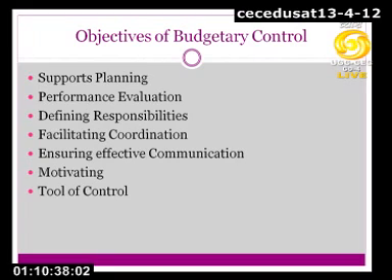Planning, we all know, is something which evolves around the objective of the organization. So how does this budgetary control system support planning? We need to know how it does that. Whenever we make a budget, the budgets are prepared with the help of a forecast or the estimates.